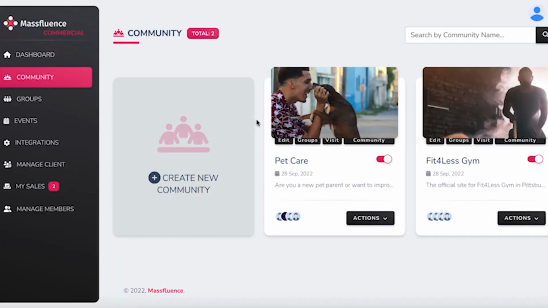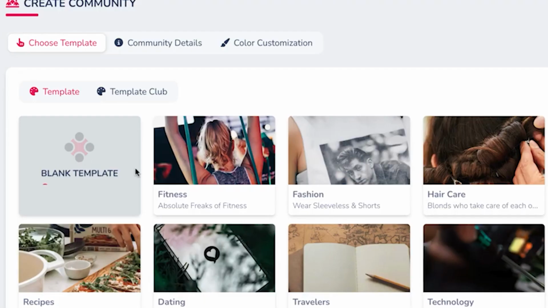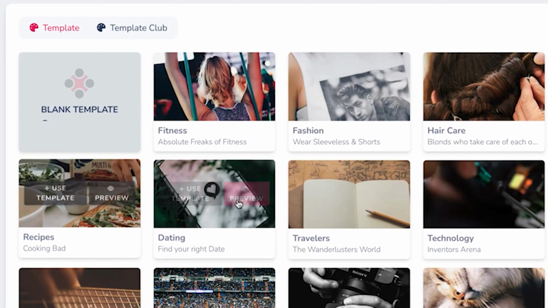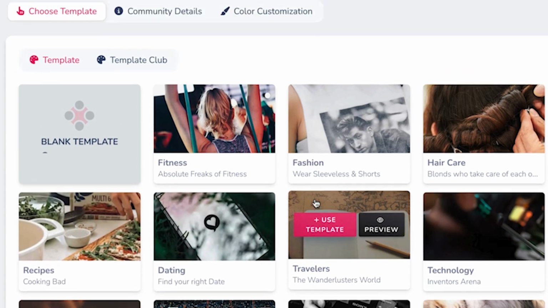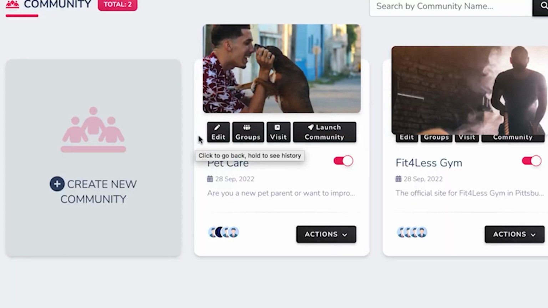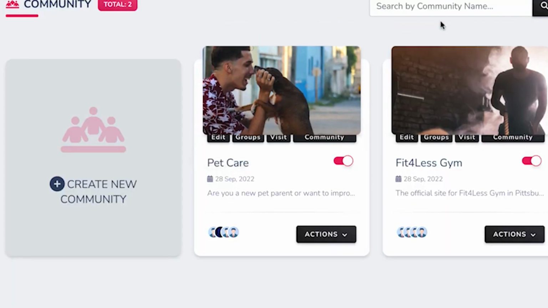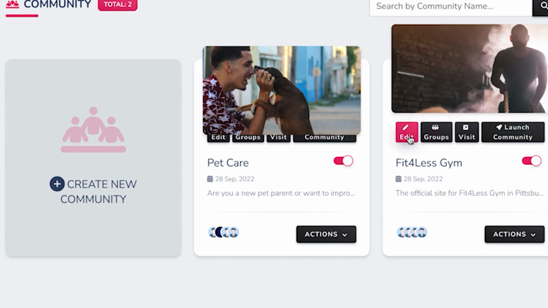Click Create Community and choose from one of the Massfluence gorgeous done for you templates for your site, or start from scratch with a blank template. You can also view sites you're currently building and edit them fast and easy by pressing the Edit button. For this quick example, let's continue working on a site I've already started building for a local gym.